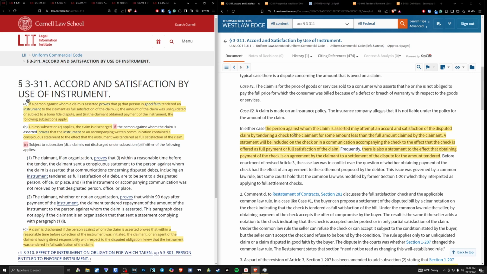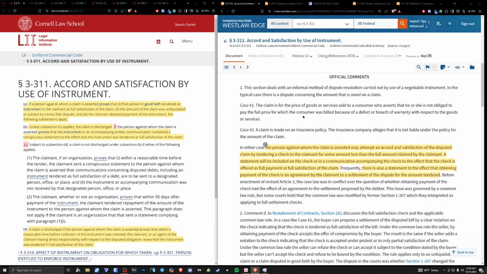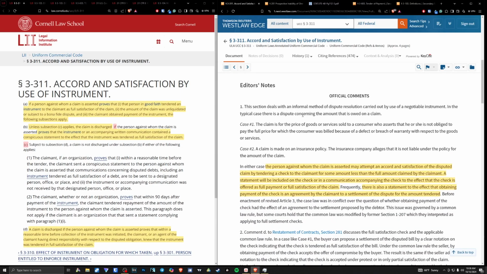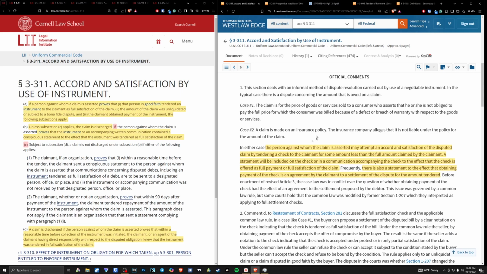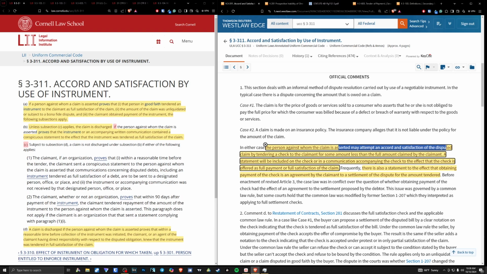Okay, so let's go ahead and touch on what it says here in the editor's notes. This is Uniform Laws Annotated, Uniform Commercial Code, Section 3-311. I highlighted certain areas that I wanted to touch on. The person against whom the claim is asserted may attempt an accord and satisfaction of the disputed claim by tendering a check to the claimant for some amount less than the full amount claimed by the claimant.